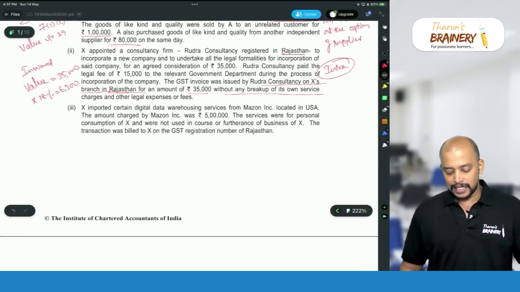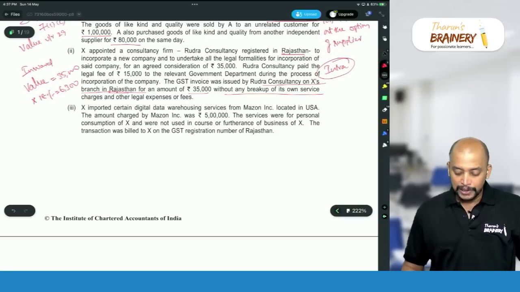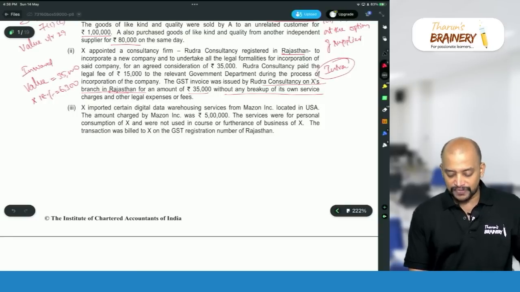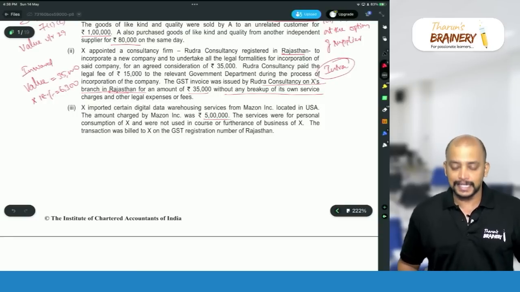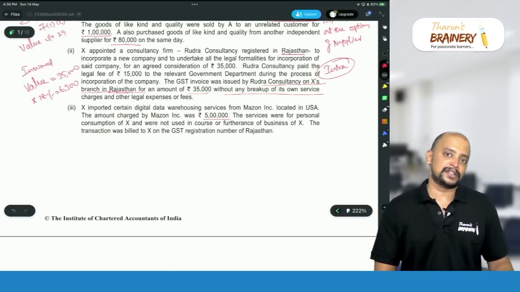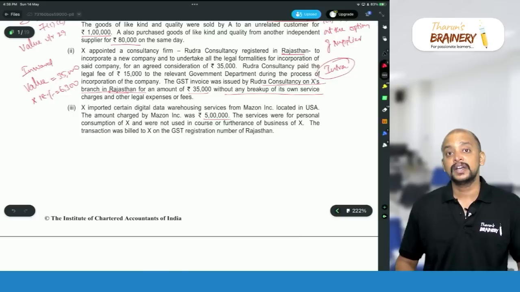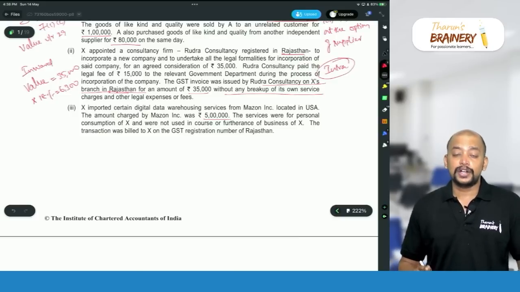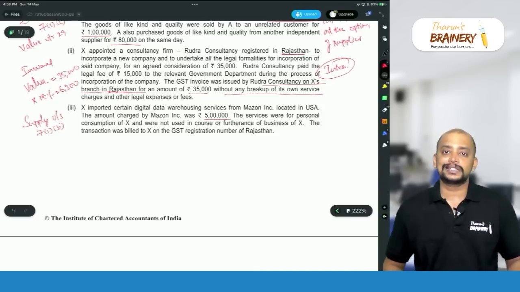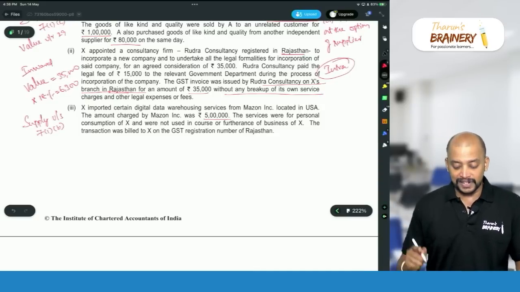Then X imported certain digital data warehousing services from Maison Incorporation located in USA. So it's an import of service. The amount charged by Maison Incorporation was 5 lakh rupees. So import of service for a consideration. The services were for personal consumption of X and were not used in the course or furtherance of business of X. Import of services for a consideration, whether or not in the course or furtherance of business, will become supply under section 7(1)(b). So in this case, it will be supply under section 7(1)(b), import of services for a consideration, even though not in the course or furtherance of business.